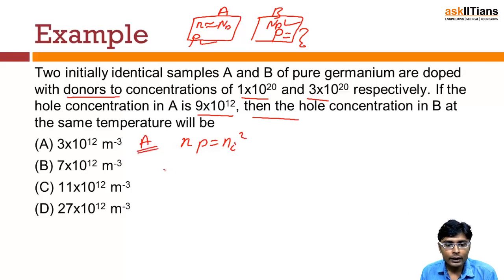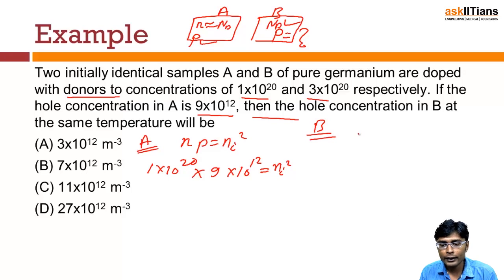In sample A, the electron concentration will be equal to the donor concentration, which is 1 into 10 raised to power 20. The hole concentration given to us is 9 into 10 raised to power 12. This is equal to Ni square. Also, for sample B, the mass action law will be followed.